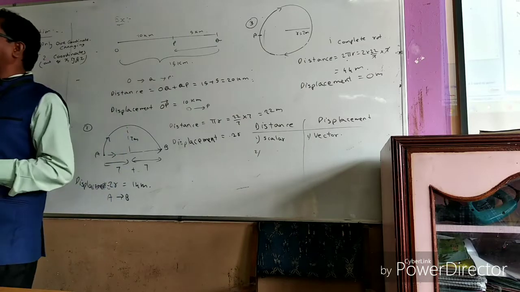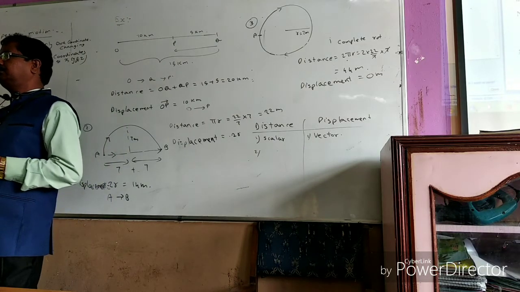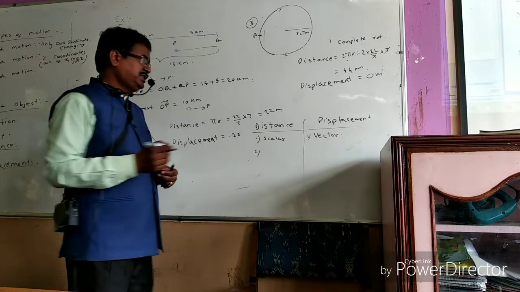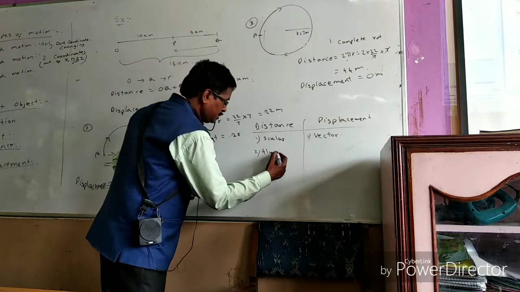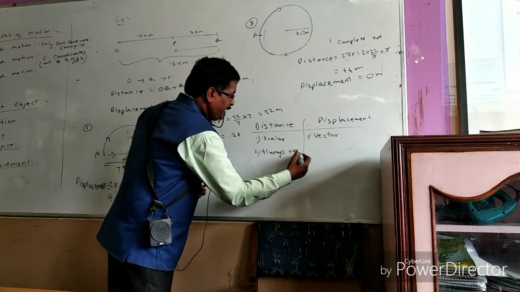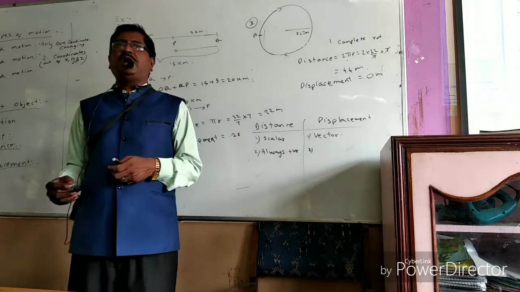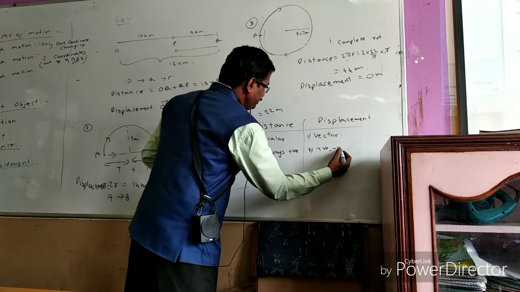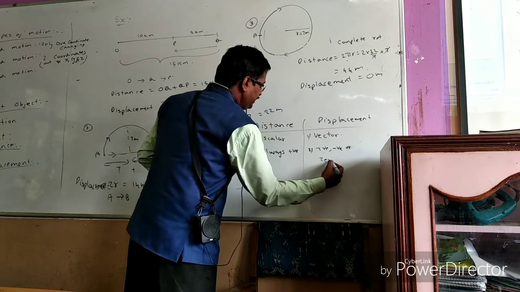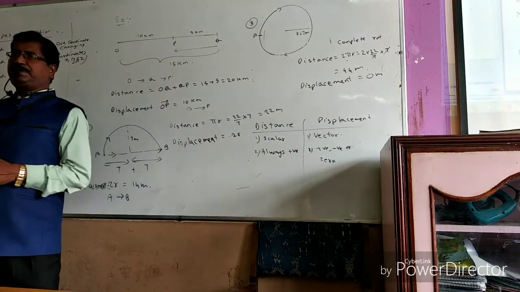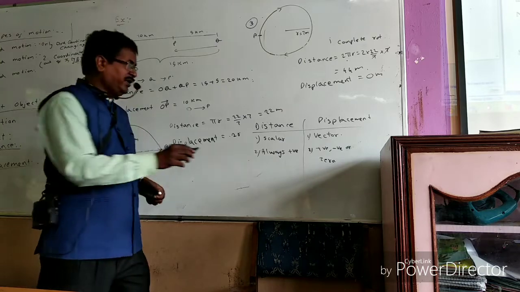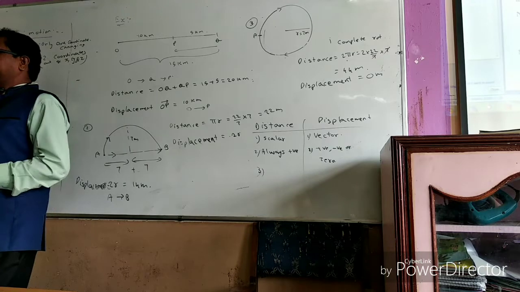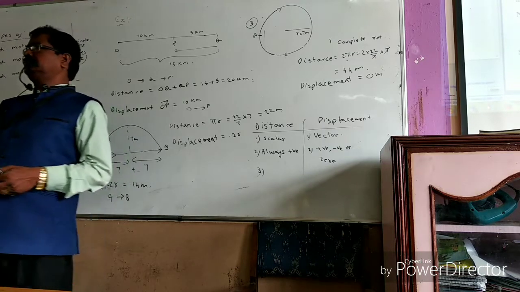Definition is also one difference. So distance can have only positive value, whereas displacement can have positive, negative and zero. Distance is always positive, and displacement may be positive, negative or zero. All three values are possible for displacement. Next, definition is also one difference. Give another difference. Anyone else?